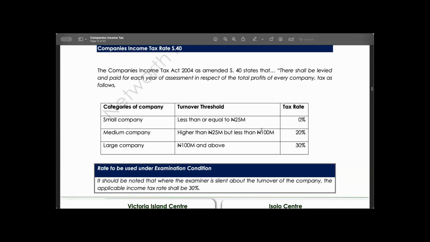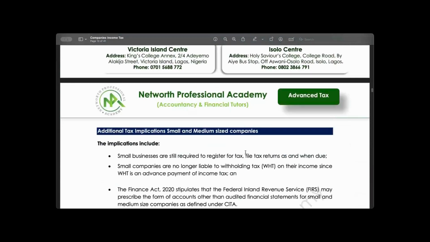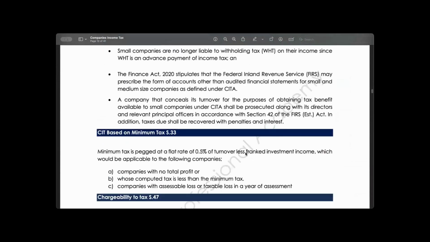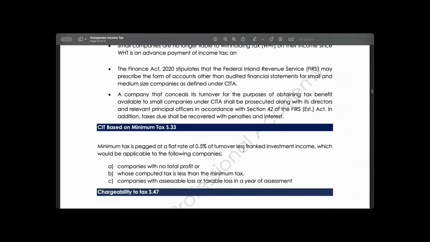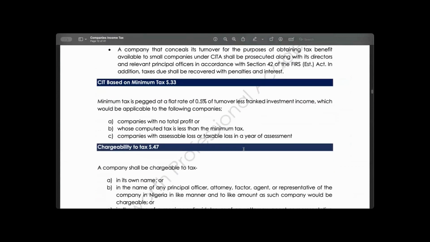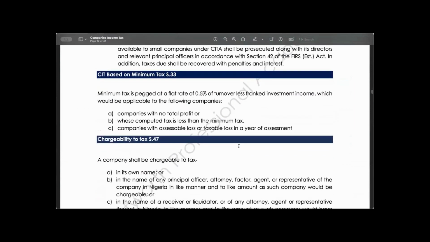Okay, having said that, we'll quickly move on to the implication for companies that do not have profits. That is where we subject the company to tax on minimum tax. Where a company seems not to have total profit, the company will be subject to minimum tax. Or where the company has computed tax, and the tax computed is less than what minimum tax will result in, the company will be subject to minimum tax.